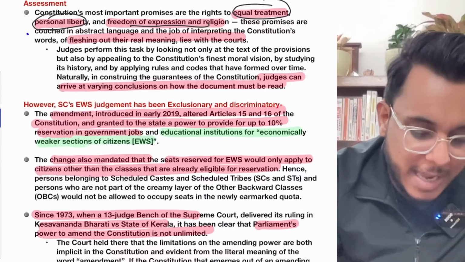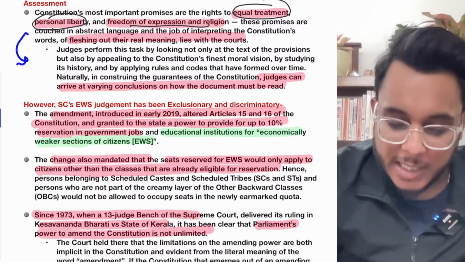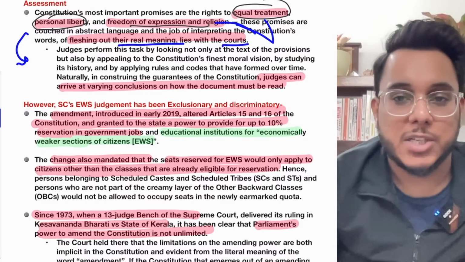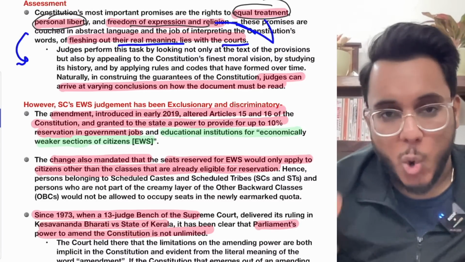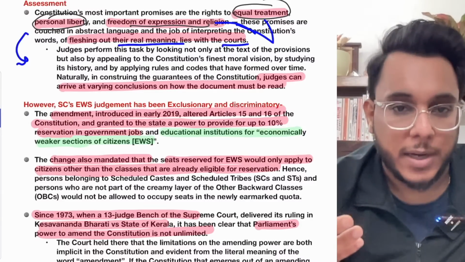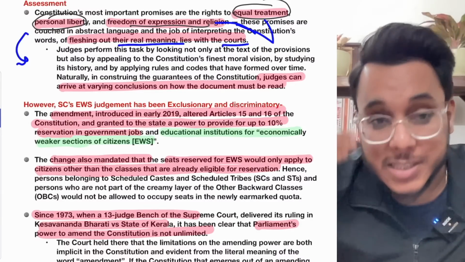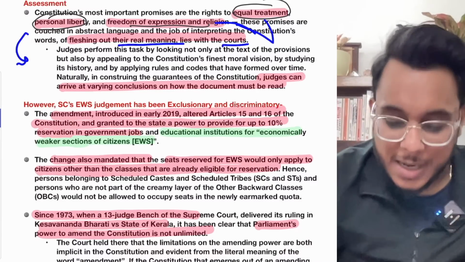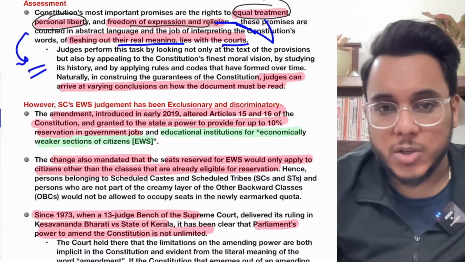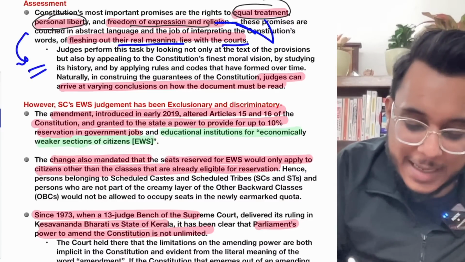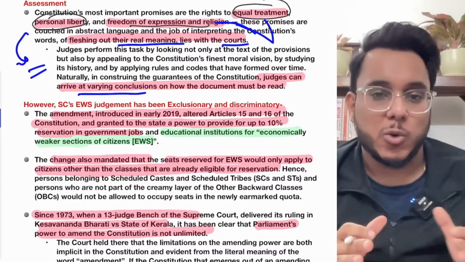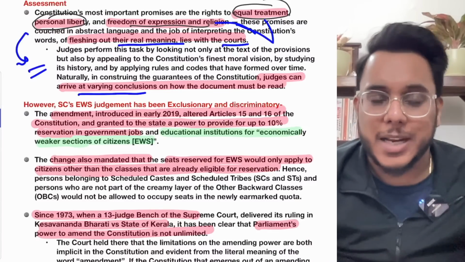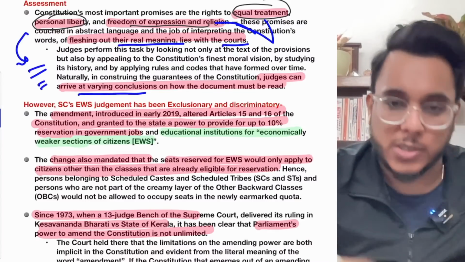But how actually they are to be given on the ground, for that particular thing, the courts will come in between. Courts will give the real meaning to all these expressions. So court from time to time will define what is equal treatment, what is the scope of liberty, what is the scope of freedom of speech and expression, how much speech is allowed, how much is not allowed. And when the judges are interpreting the Constitution, at times judges can arrive at different conclusions, different interpretations. That can well happen. This is a possibility.